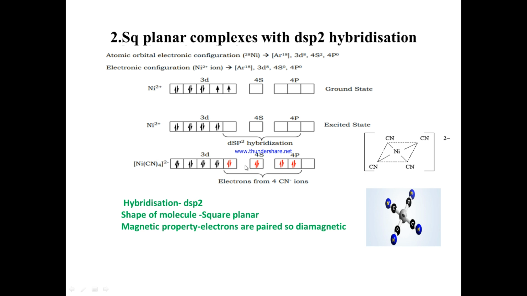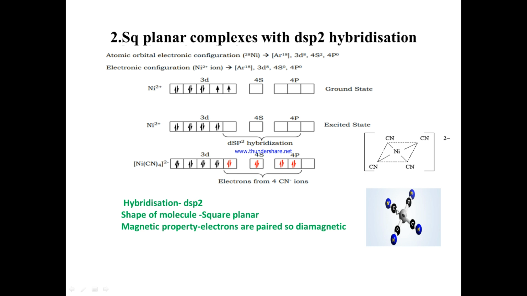So now these 4 empty orbitals are participating in hybridization, that is dsp2 hybridization, making the complexes square planar in nature. So now the hybridization here is dsp2 and the shape of the molecule is square planar. You can observe the shape of the molecule as square planar. Here is the pictorial diagram.